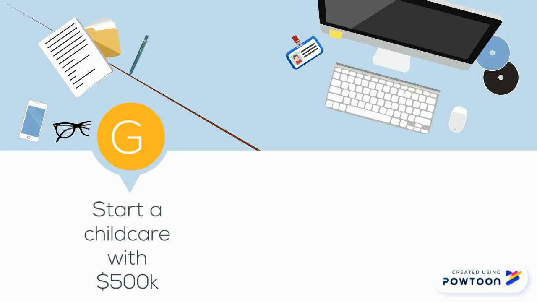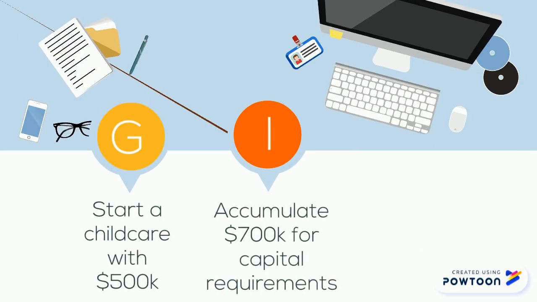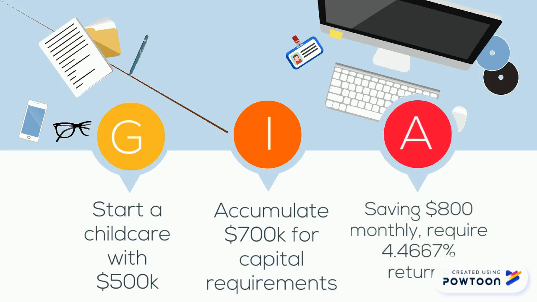Her goal is to start a childcare center at age 50 with initial capital of 500,000. Intent is to accumulate 700,000 for capital requirements to start her business, and the action she needs to take is to save up $800 monthly, and from this, she requires an investment return of 4.46%.